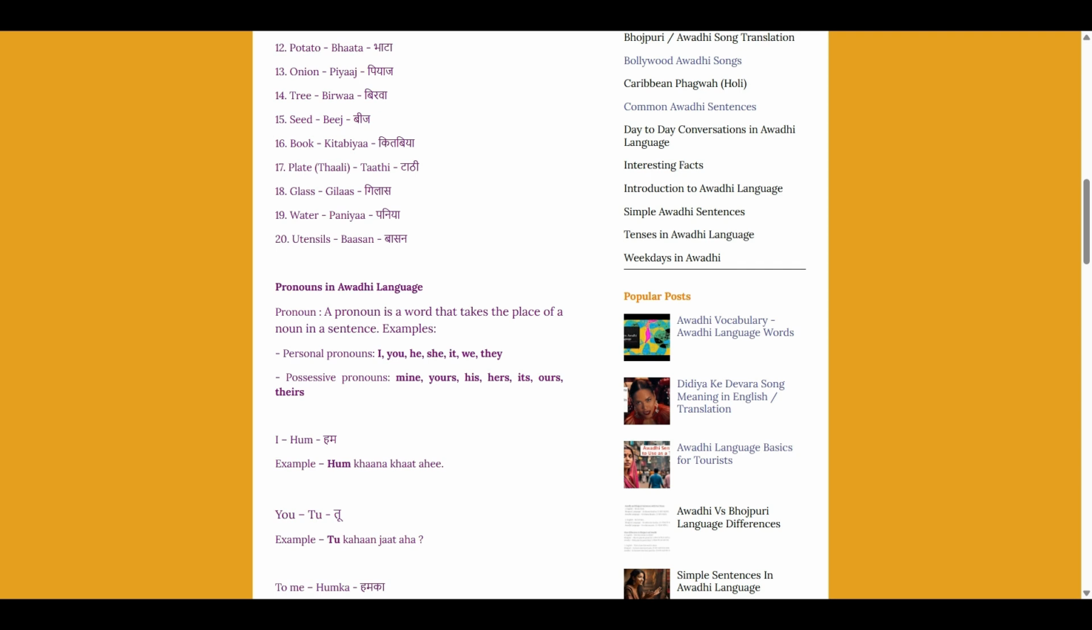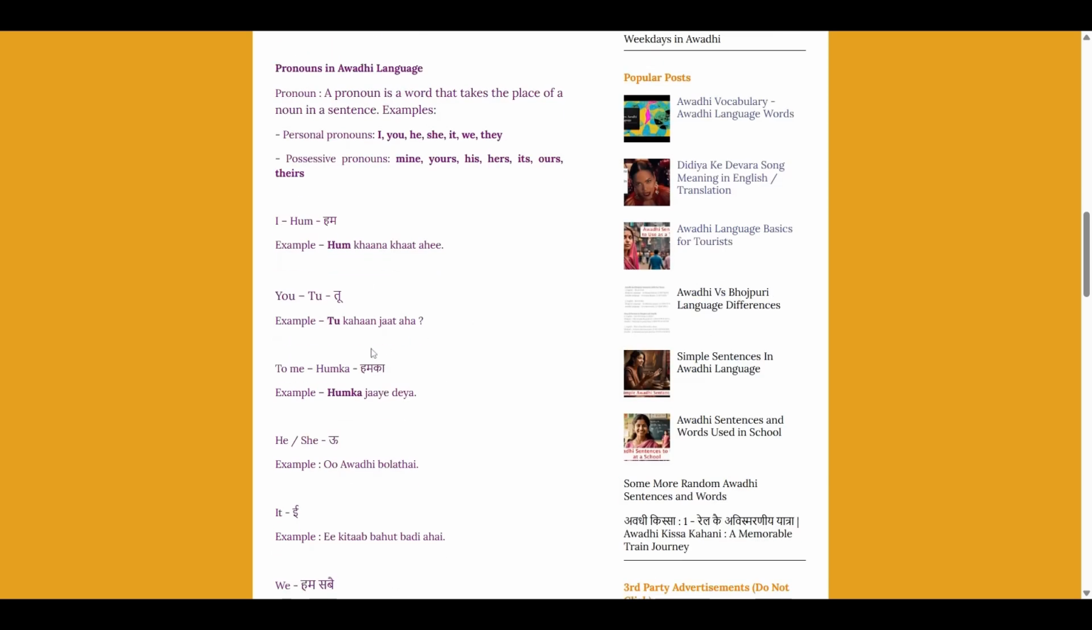Its means हेकय. Its color is red. हेकय रंग लाल है. Ours is हम सबय के. Like this home is ours. ये घर हम सबय के है. Theirs उन सबय के. वो घर उन सबय के है. So these are some examples that I have made for these pronouns and personal pronouns and possessive pronouns.